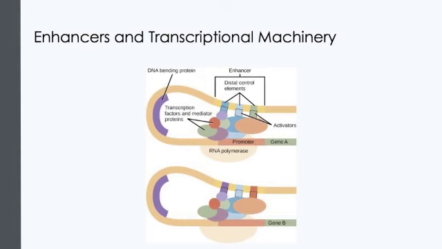Moving on, in some eukaryotic genes, there are regions that help increase or enhance transcription. These regions are called enhancers and are not necessarily close to the genes they enhance. They can be located upstream of a gene, within the coding region of the gene, downstream of a gene, or maybe thousands of nucleotides away. Enhancer regions are binding sequences or sites for transcription factors. When a DNA bending protein binds, the shape of the DNA changes. This shape change allows for the interaction of activators bound to the enhancers with the transcription factors bound to the promoter region and the RNAP.